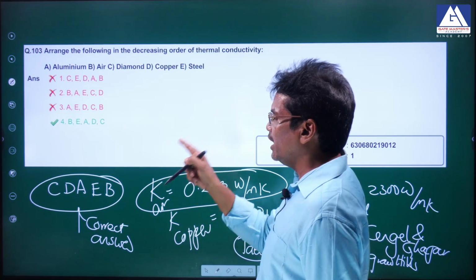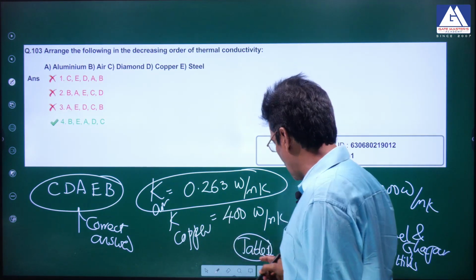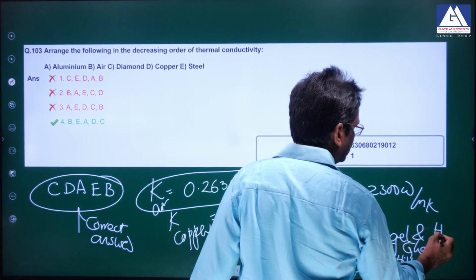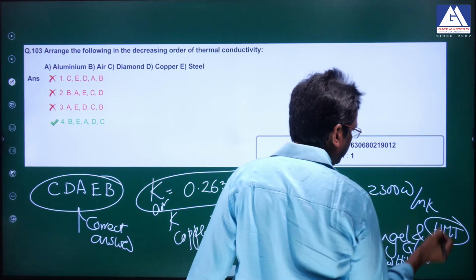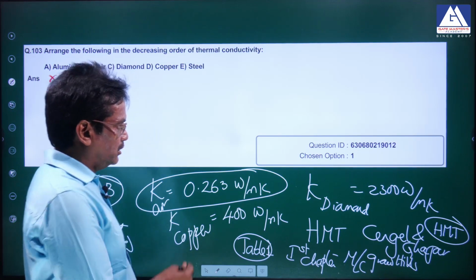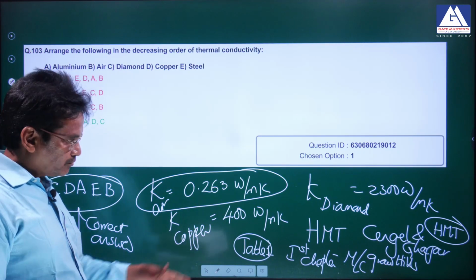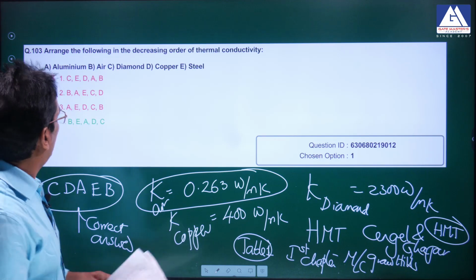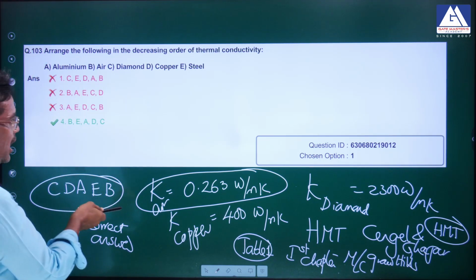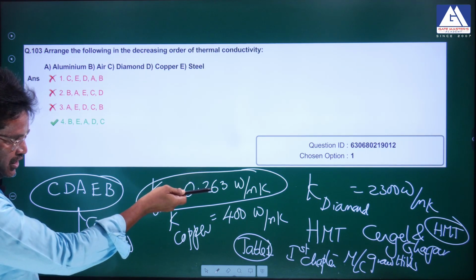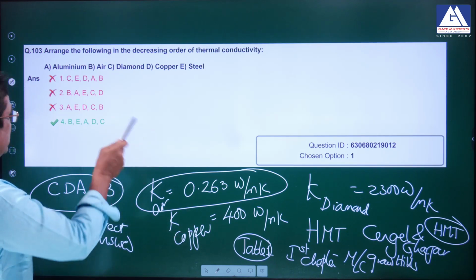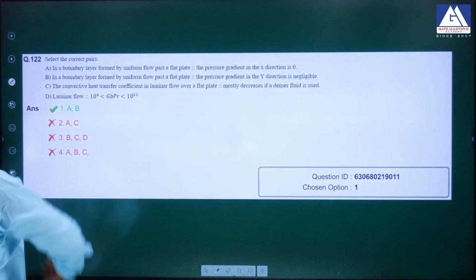So the fourth option is definitely a wrong answer. You can quote this source. The textbook name is Heat and Mass Transfer, HMT, Cengel and Ghajar, McGraw-Hill publications, first chapter, table 1. You can observe all the thermal conductivity values in that table. The 103 option is definitely a wrong answer.